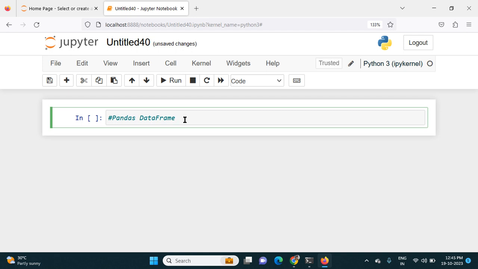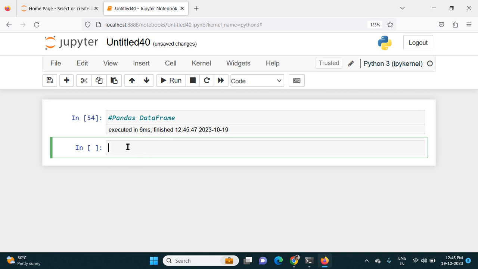A data frame is also a data structure that is like a two-dimensional array. Series is like a one-dimensional array, whereas a data frame is like a two-dimensional array. It has rows and columns. So let's understand more about this data frame with an example.